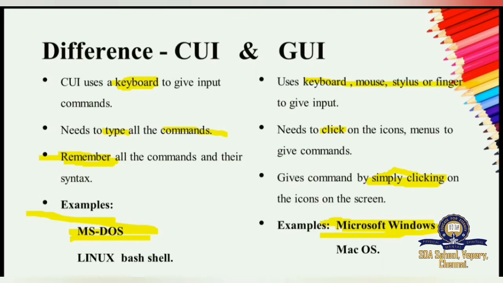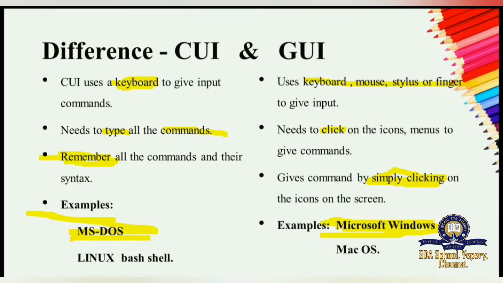Now you understood the difference between CUI and GUI? Yes. Let us recall once again. CUI uses a keyboard. GUI uses keyboard, mouse, stylus or finger to give input. CUI needs to type all the commands.